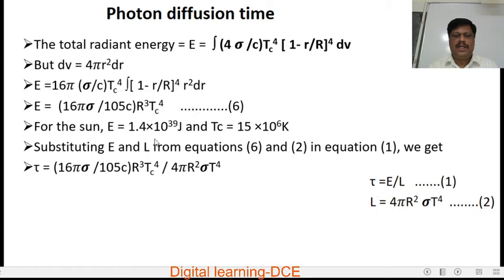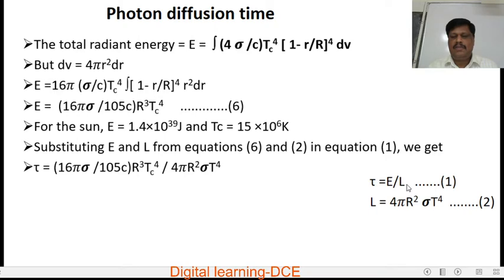So the equation for 1 becomes tau is equal to E from equation 6, 16 pi sigma over 105 C r cube Tc to the power of 4. We are substituting E from equation 6.